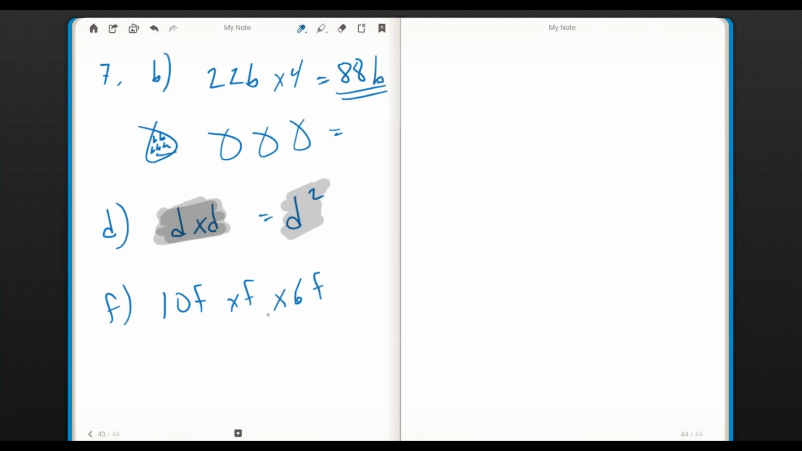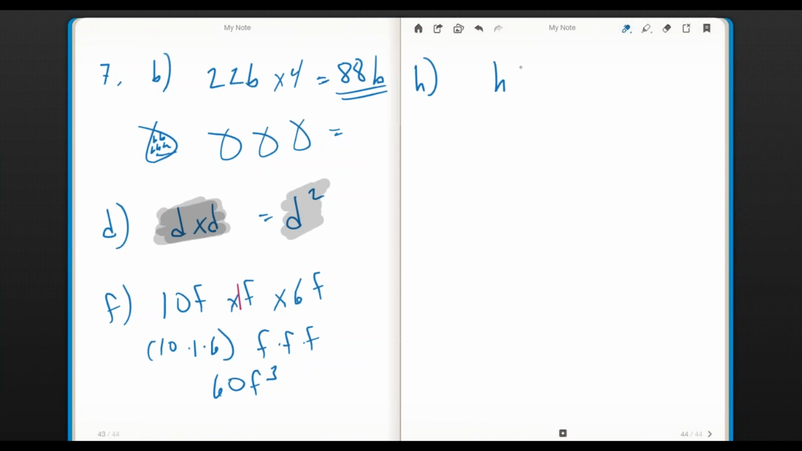Letter F says 10F times F times 6F. All right, we're kind of getting out of the things that we can just draw a picture and understand. But I have 10 times, don't forget, there's an understood 1, 10 times 1 times 6, and I have F times F times F. That gives me 60 F to the 3rd power.